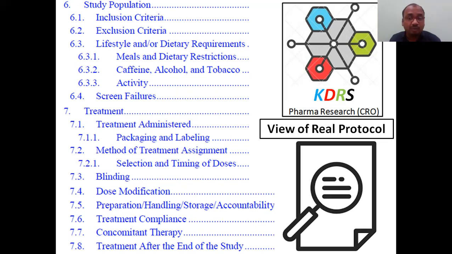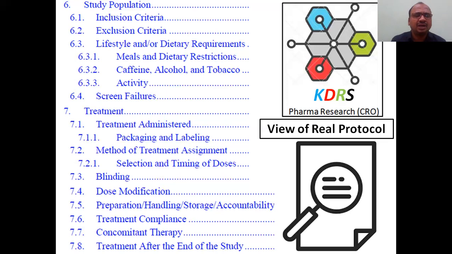And dose modification: if you modified any dose, why you modified, when you modified, okay, either the symptoms increased, that's why you reduced it, or the toxicity is there, that's why you reduced it. Dose modifications you have to write. If there is no dose modification, you have to write that there is no dose modification, we have given the same dose throughout the study, like that you have to mention everything. These jobs are very, very important for the regulatory affairs department. After completion of M.Pharm, entry into regulatory affairs and the pharmacovigilance section is very, very important.